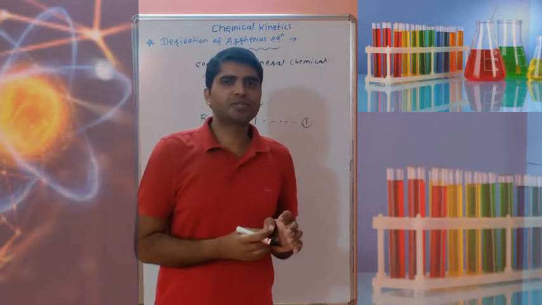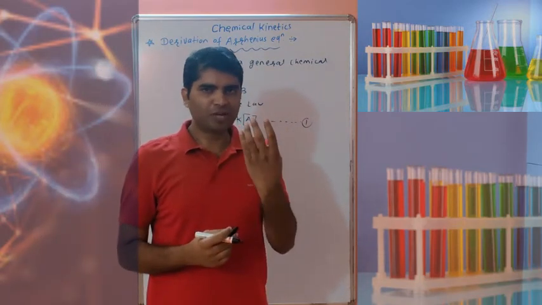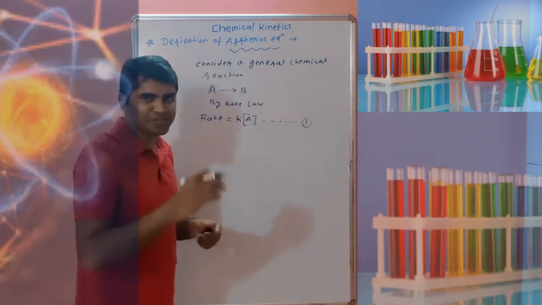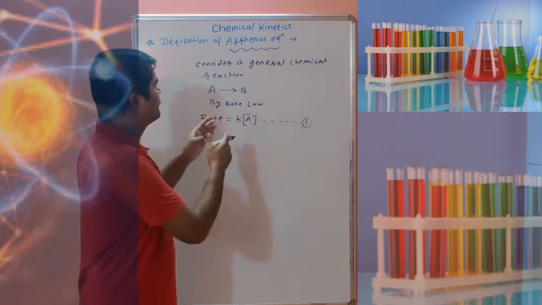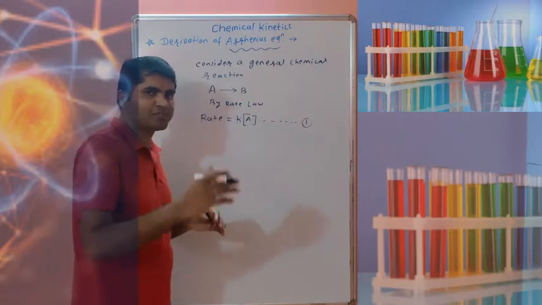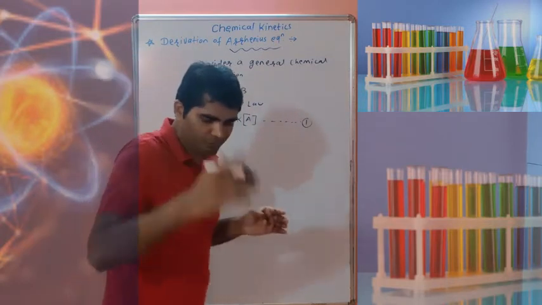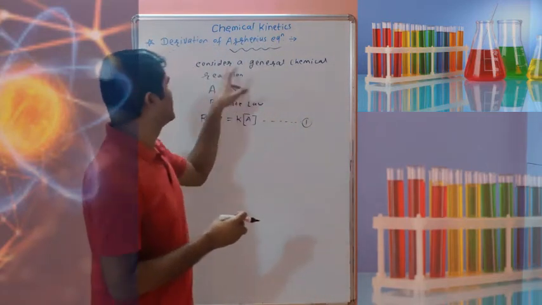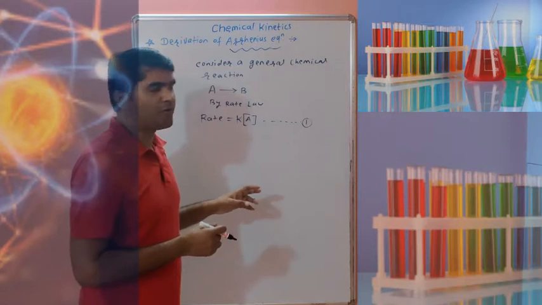After this we have to consider Arrhenius' 4 assumptions. Arrhenius had given 4 assumptions, and on the basis of those 4 assumptions and with the help of the van't Hoff isochore, he derived the Arrhenius equation in differential form.